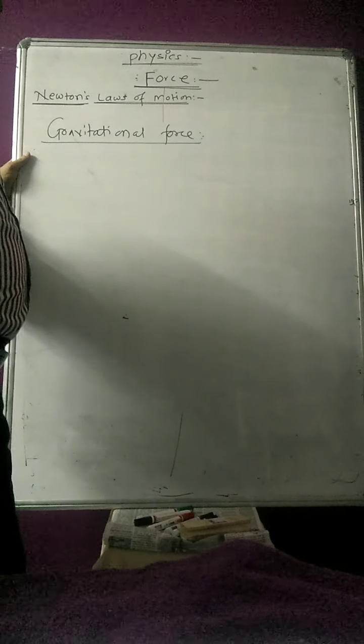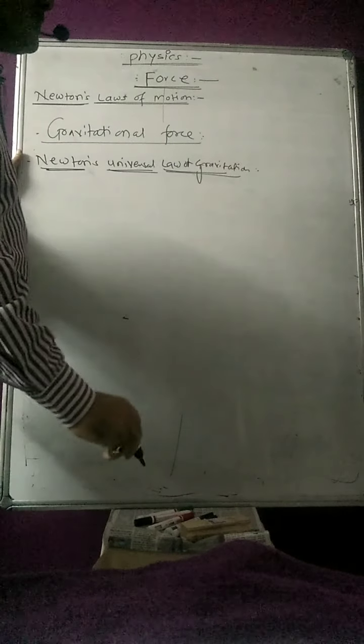Newton gave that law when he was sitting under an apple tree and an apple fell. At that time he got that law, and it is called Newton's law of gravitation. From that law he gave the gravitational force. What is Newton's universal law of gravitation? See here this word universal.